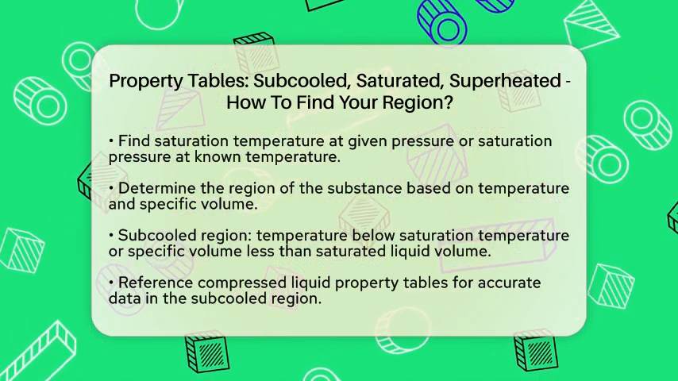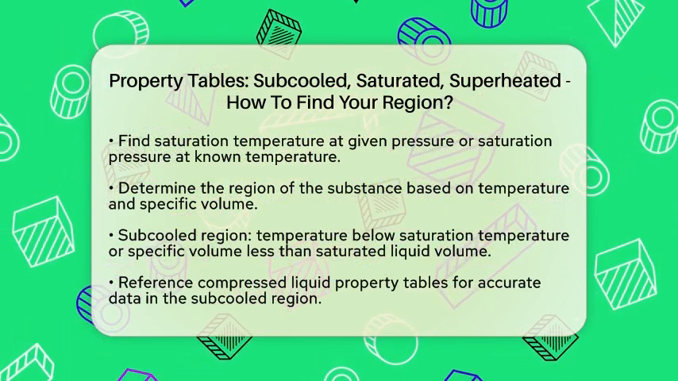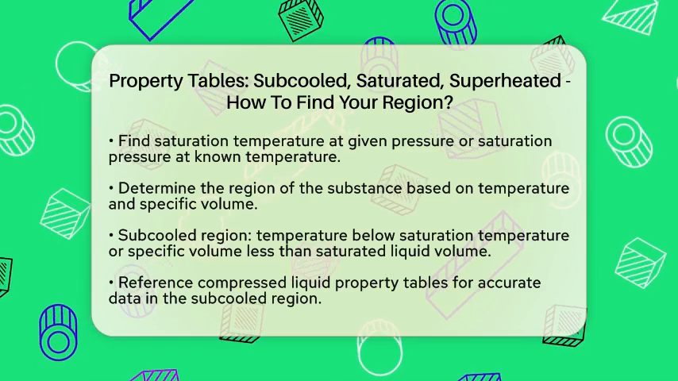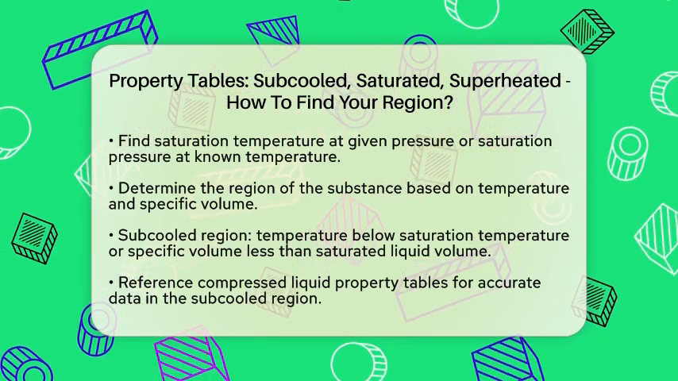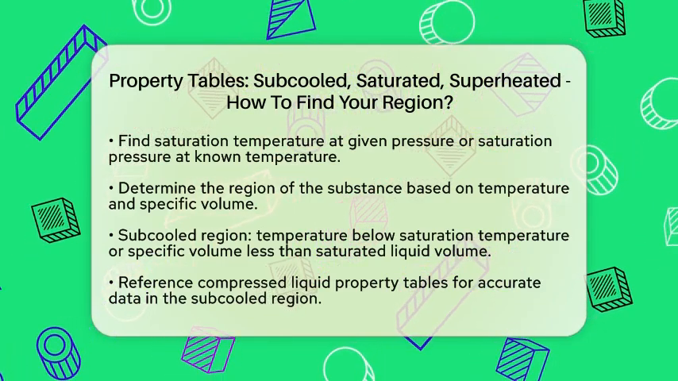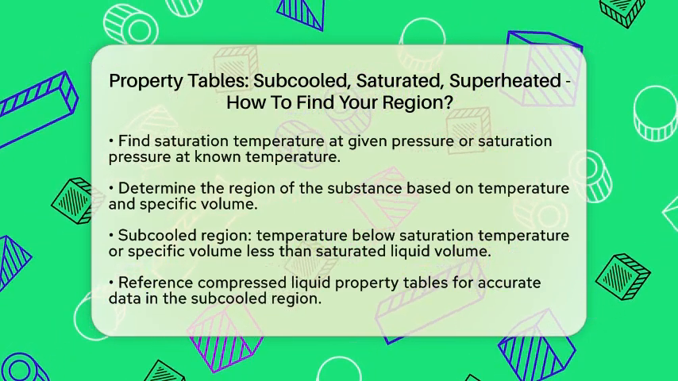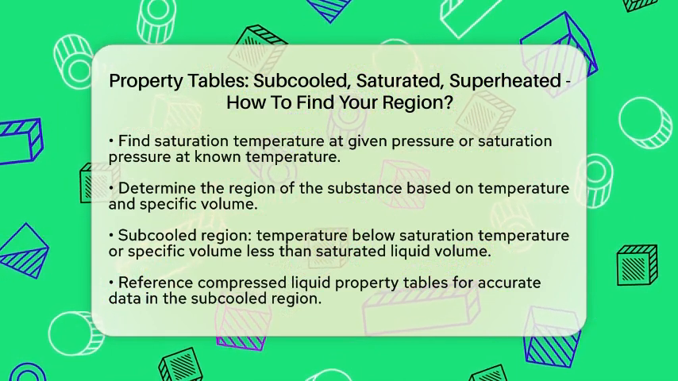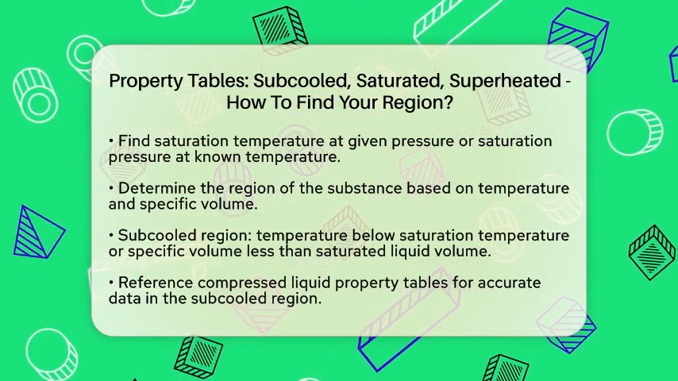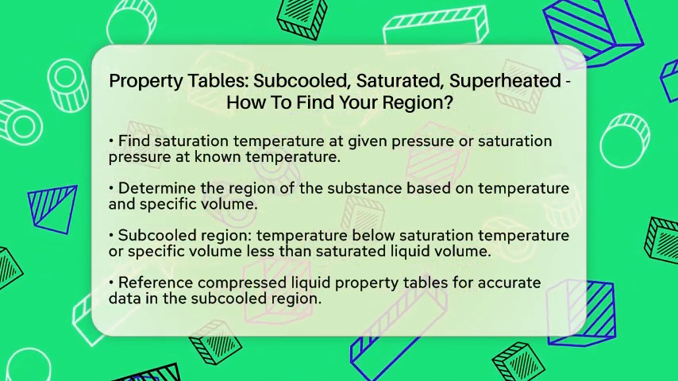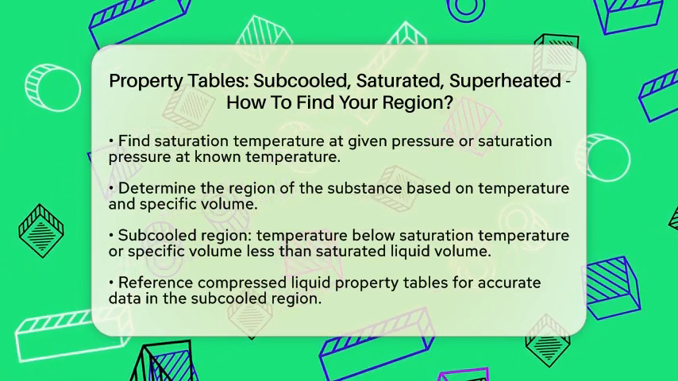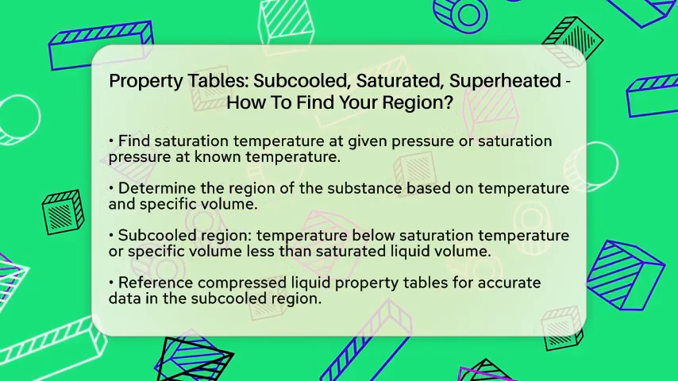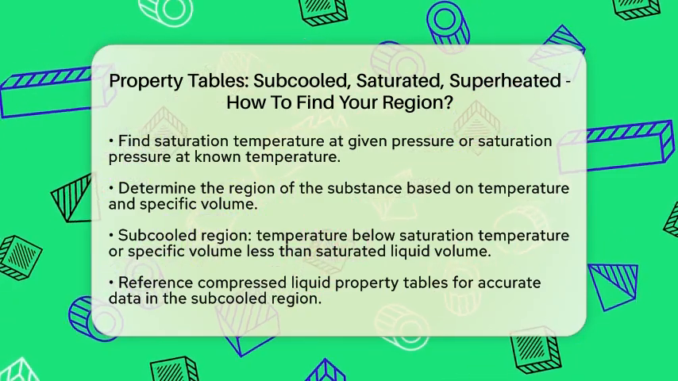On the other hand, if the temperature matches the saturation temperature at the given pressure, or if the specific volume lies between the saturated liquid and saturated vapor specific volumes, your substance is in the saturated region. This means you have a mixture of liquid and vapor. You can use the saturated liquid and saturated vapor tables to find the properties you need. If necessary, apply quality calculations to determine the vapor fraction.